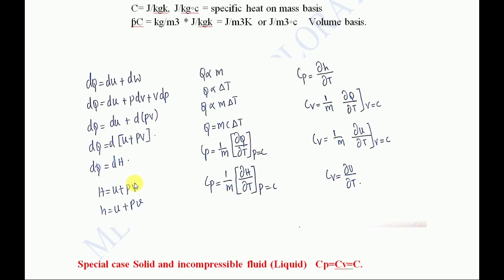If the boundary is fixed, work done is 0. If work done is 0, this entire term won't come. Simply we will get H equal to U. That is dq will be replaced by dh, and H will be replaced by only U. Cv equal to 1 by M dou U by dou T. Volume is constant. Similarly, this is capital U divided by mass, we will be getting specific internal energy, that is small u.